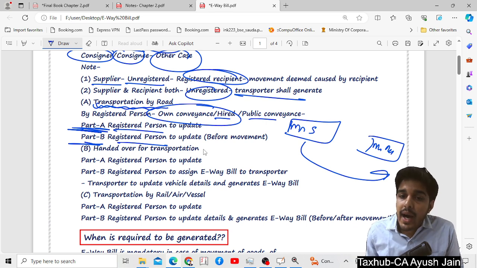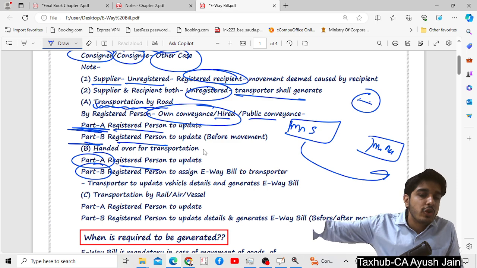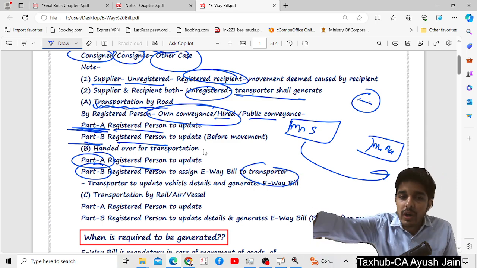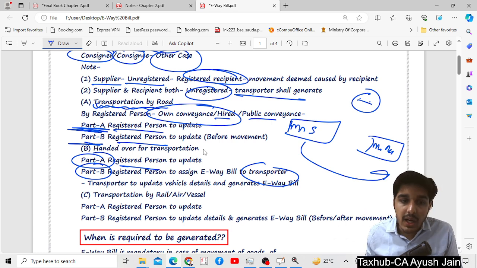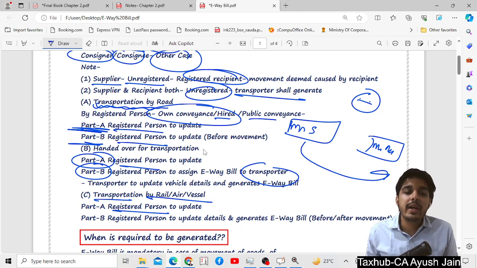But if I have hired a transporter in between, in this case I have to update Part A, but Part B I can assign to the transporter, saying, hey transporter, you have to update Part B. Now it says that if there is transportation by railways, airways or vesselways, then Part A the registered person has to update, and Part B also the registered person has to update.